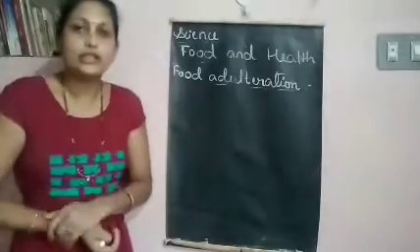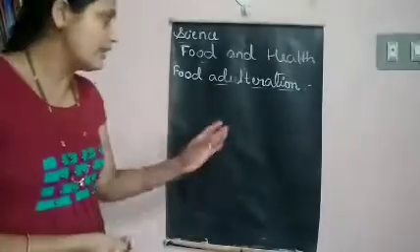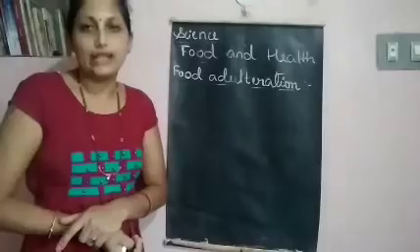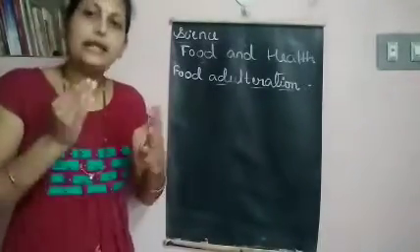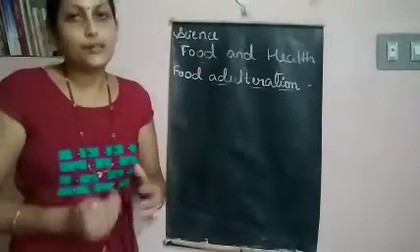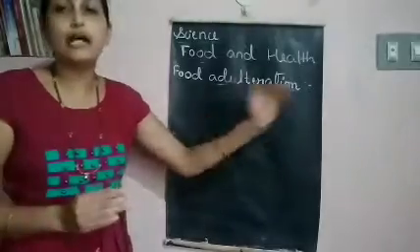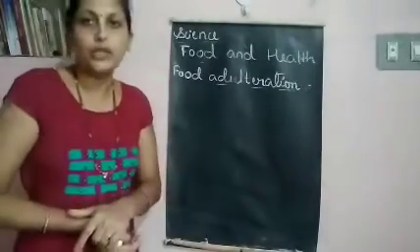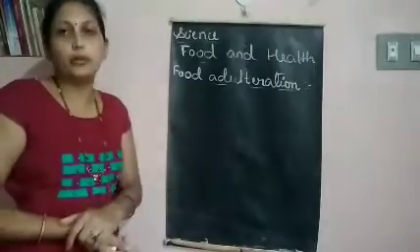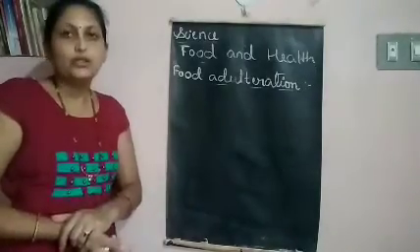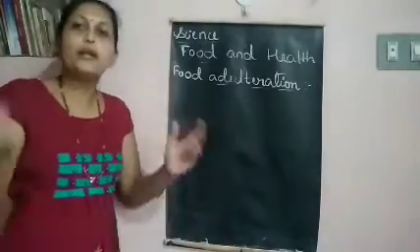So what is food adulteration? The process of reducing the quality of food items by adding unwanted substances. By adding unwanted substances, they make the food items impure. That is called food adulteration. So usually why do the sellers do it? To increase the quantity and to make more money.